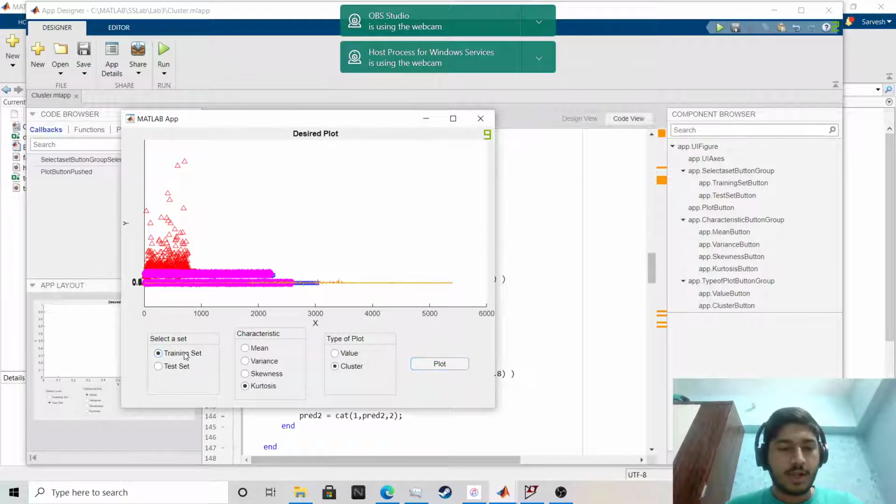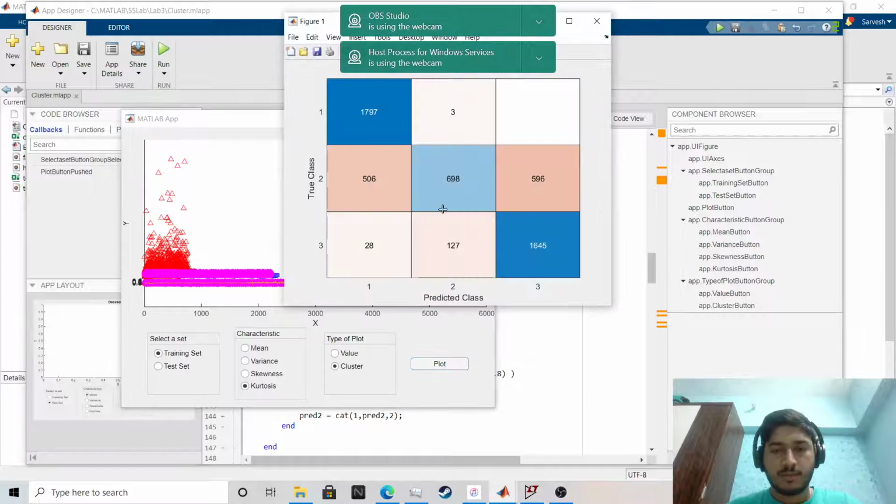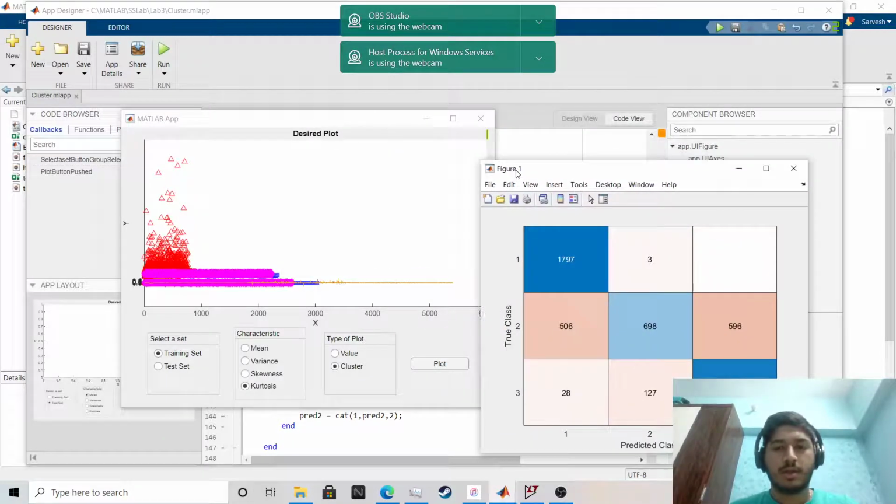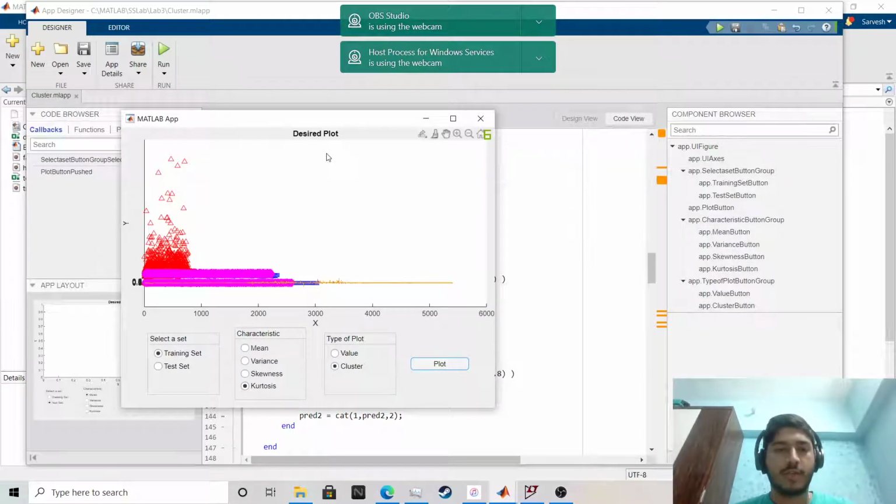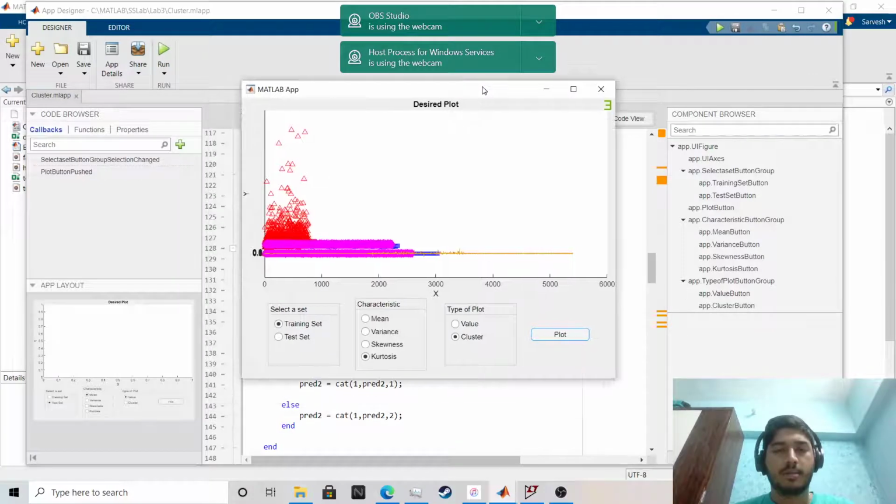Let's check for training set 2. See, you can see the performance. So this is my GUI for clustering between 3 different audio files. So that's it.